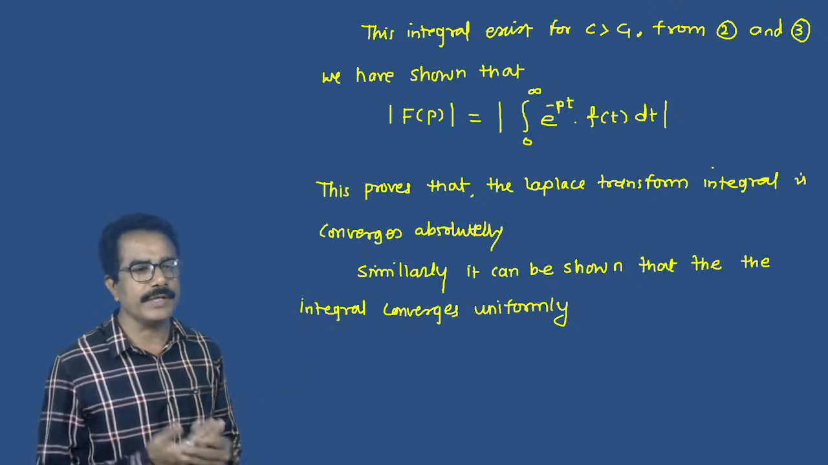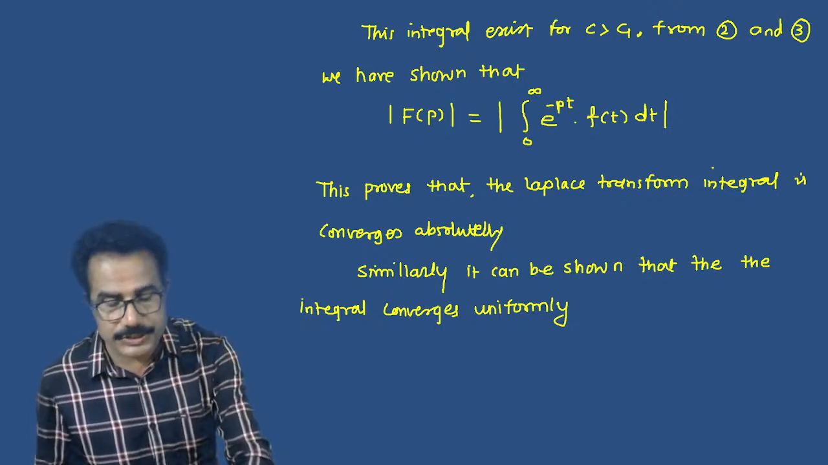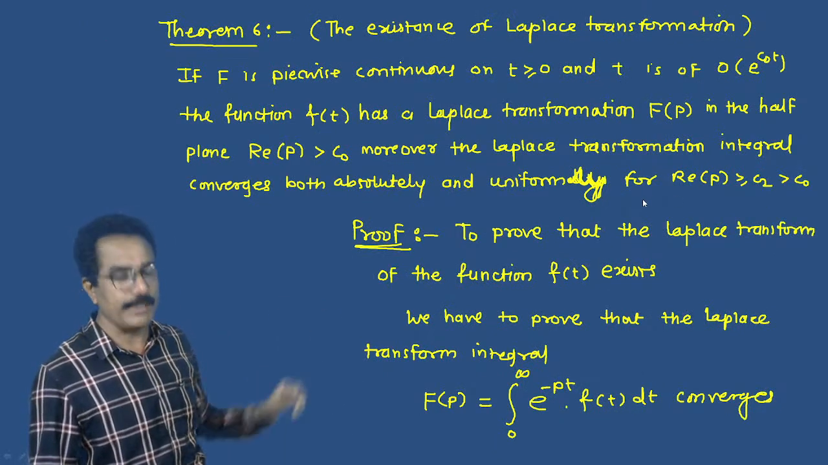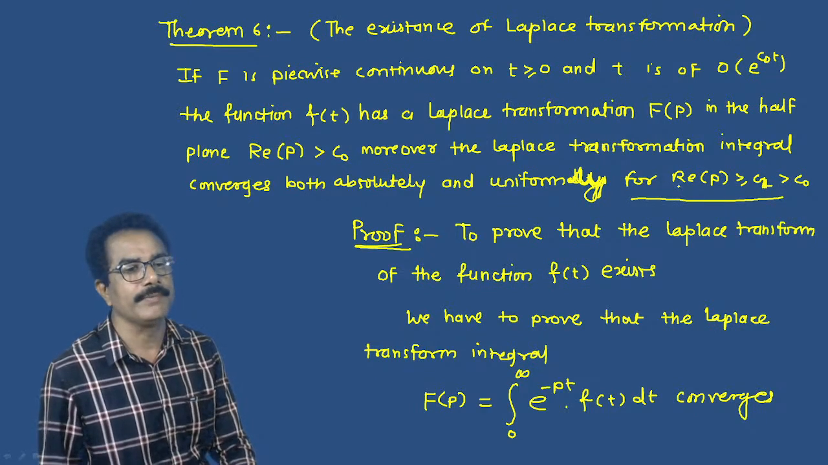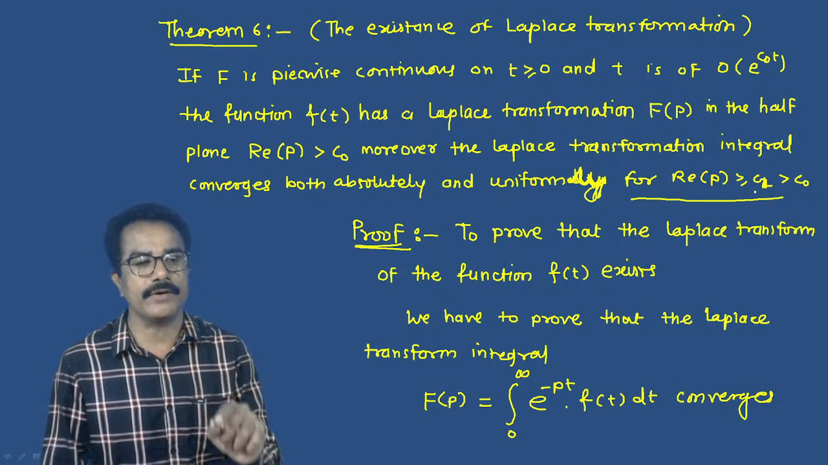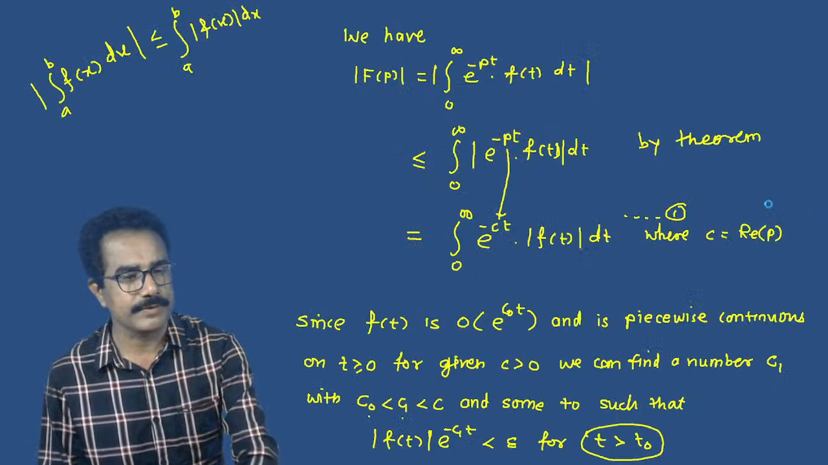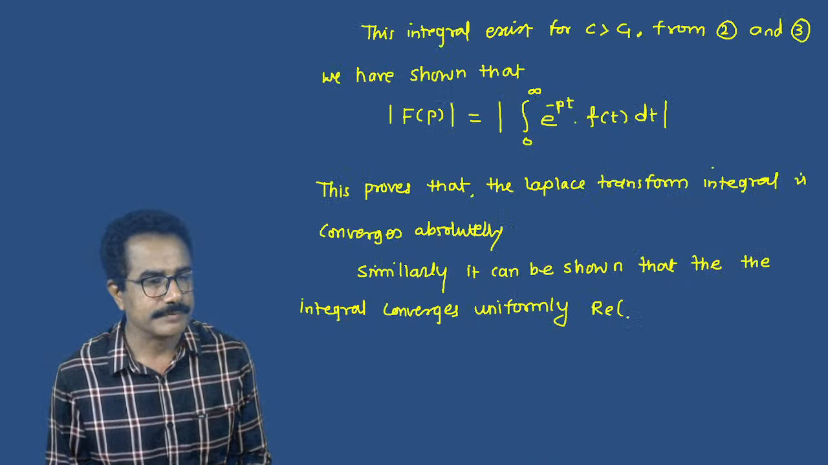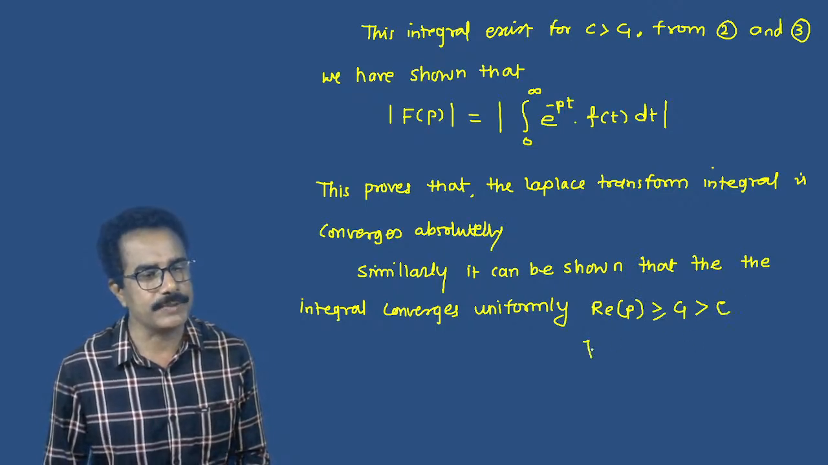Similarly, it can be shown that the integral converges uniformly for the real part of p. Here we have to write c1: real part of p is greater than or equal to c1, which is greater than c naught. So you can write here in the last, real part of p is greater than or equal to c1, which is greater than c, and hence proved.